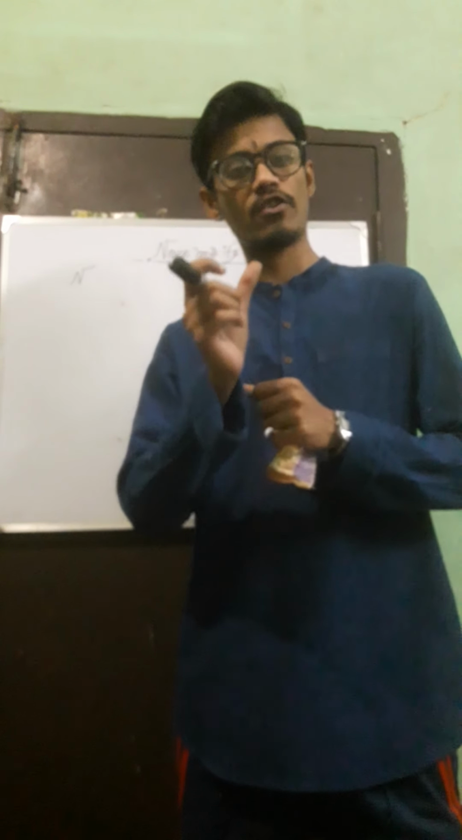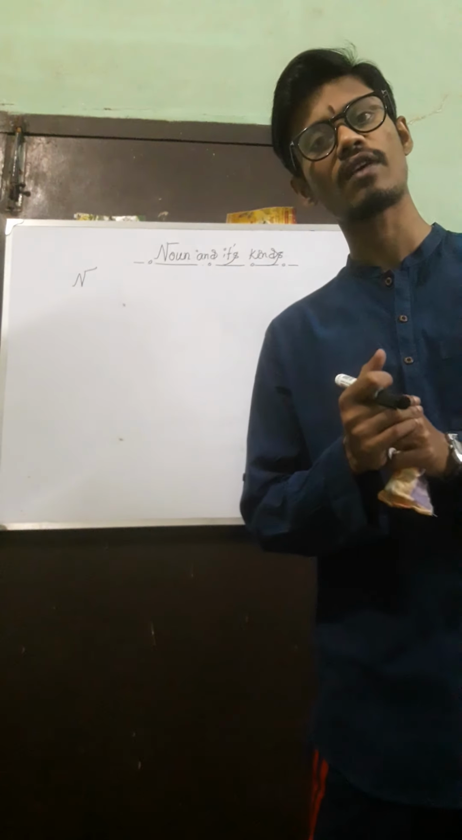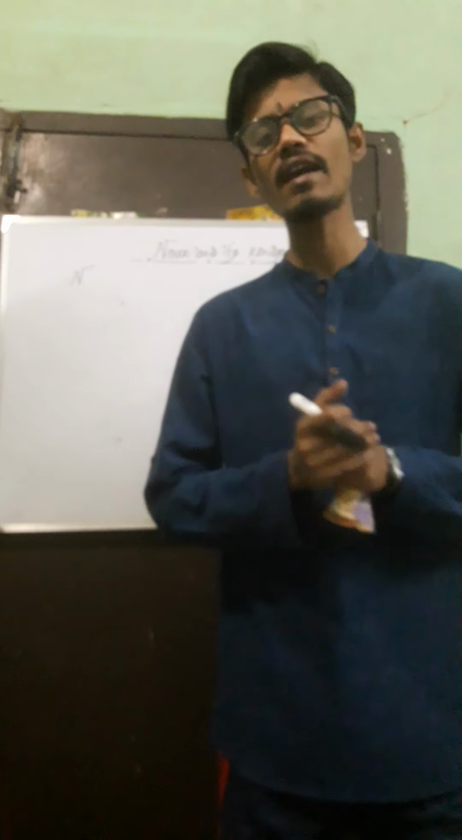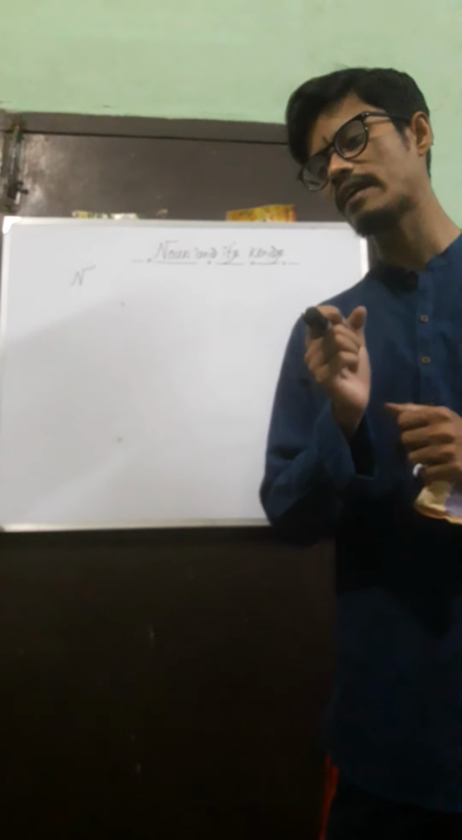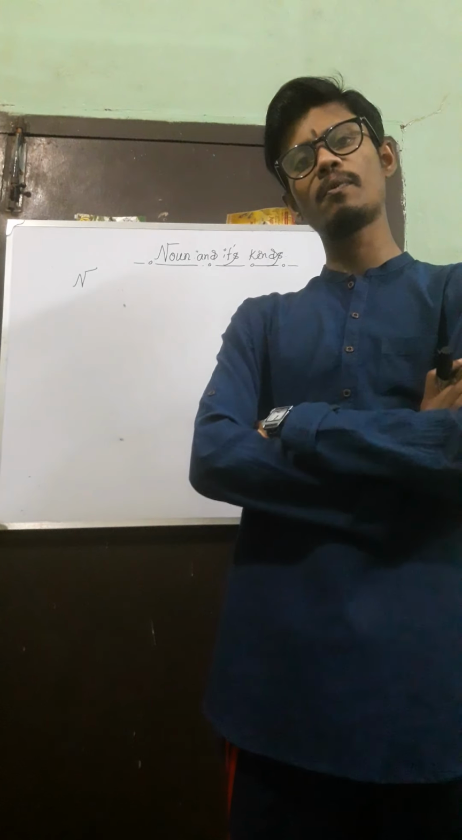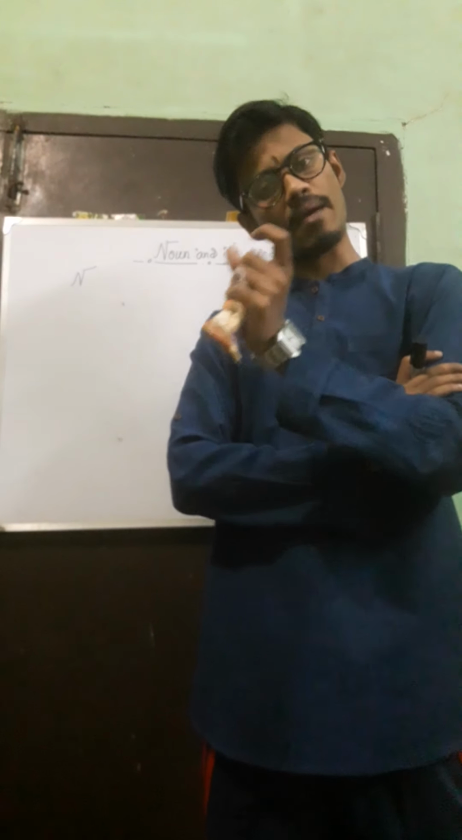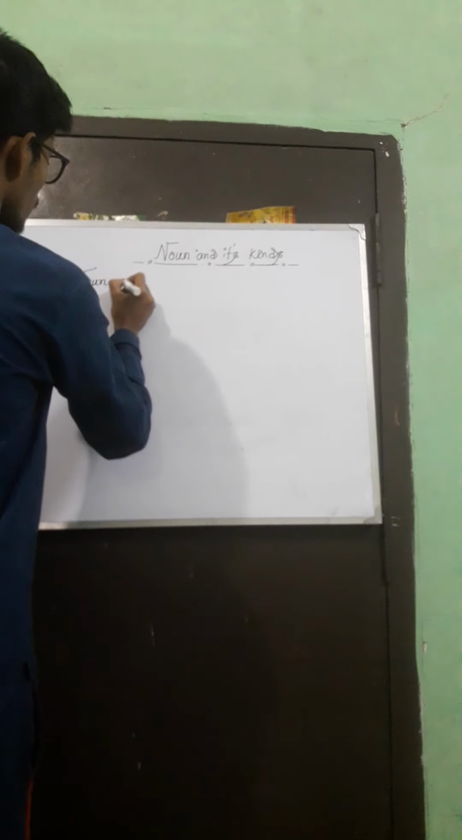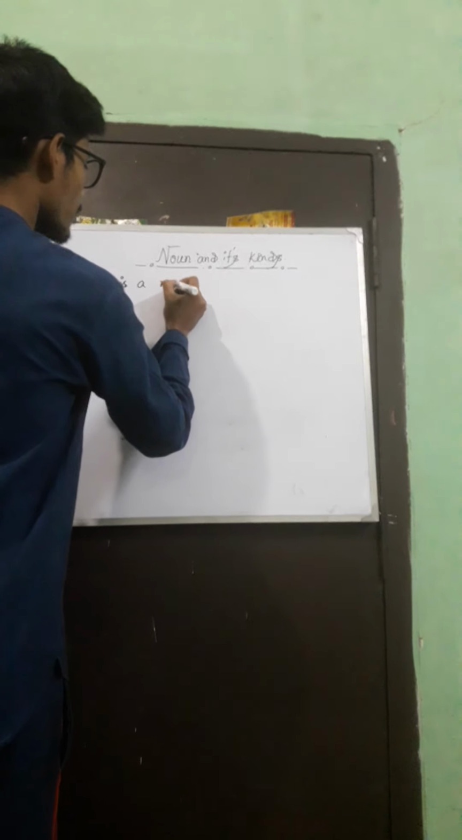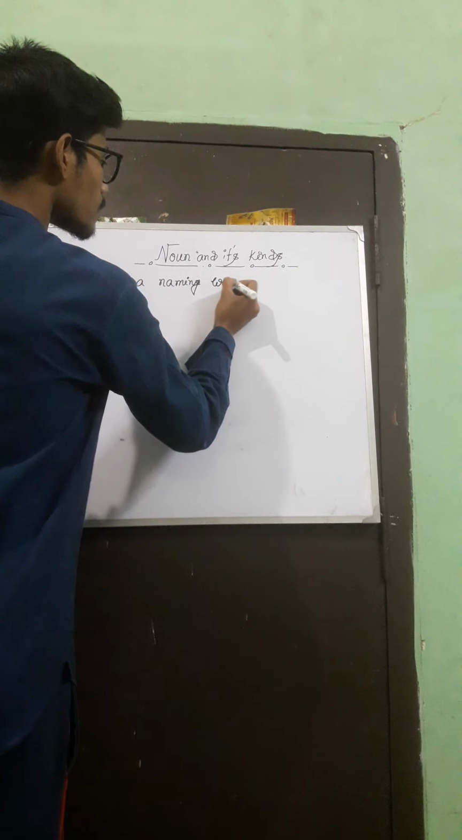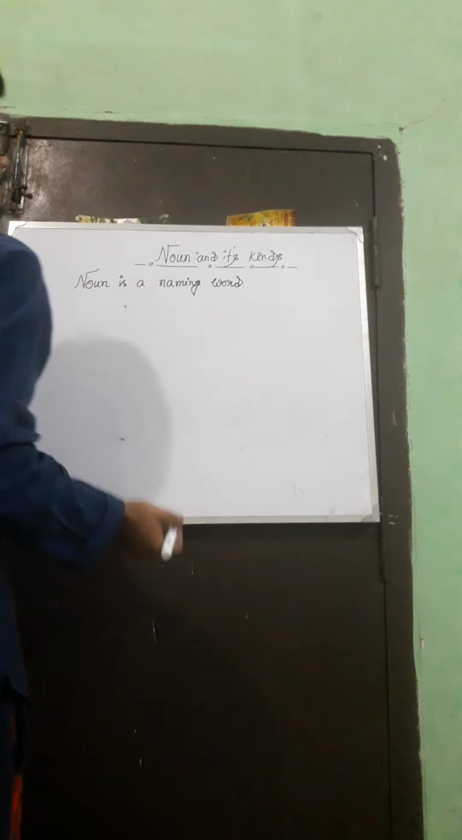If someone asks you the definition of noun, you will have to tell him or her that noun is a naming word. It could be the name of a place. It could be the name of a person or a thing. So noun is a naming word. Let's write: noun is a naming word. It could be the name of a place, person or thing.